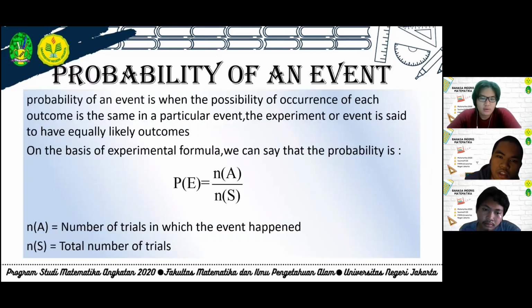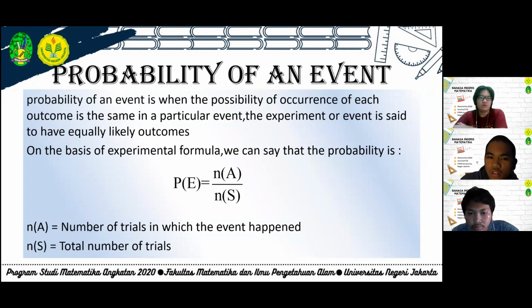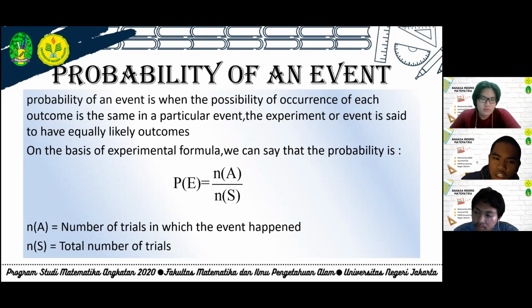Next is probability of an event. When the possibility of occurrence of each outcome is the same in a particular event, the experiment or event is said to have equally likely outcomes. On the basis of the experimental formula, we can say that the probability of an event equals NA over NS. NA is represented by the number of trials in which the event happened, and NS is the total number of trials.